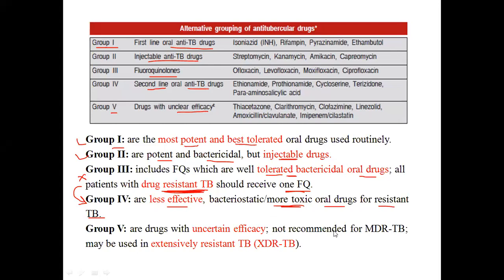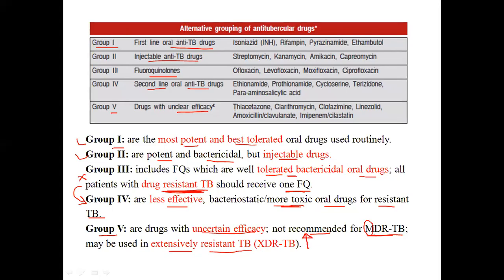The last one is group 5. Group 5 drugs have uncertain efficiency, not recommended for MDR TB, multi-drug resistant TB, may be used in extensively resistant TB. See, this is multi-drug resistant TB, so this is more resistant.